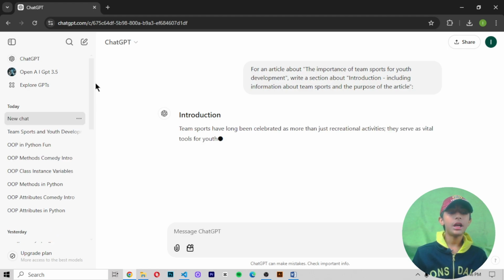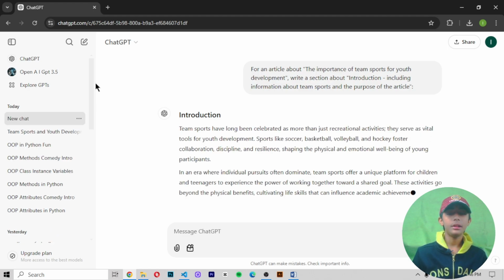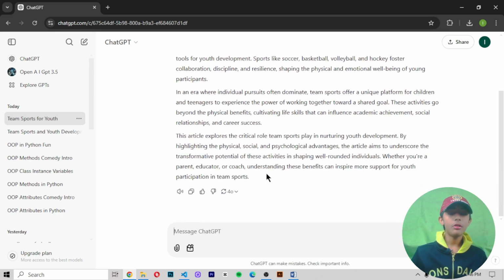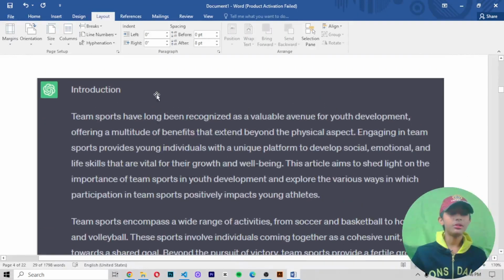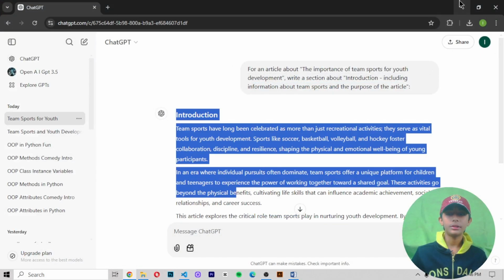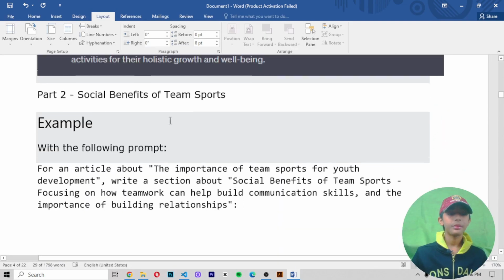Now it started to give me the introduction. Here you can see it. Now in the diagram it is looking like this, and it is very much the same as here. Okay, no, there is a difference. This is different, and this will also be different.